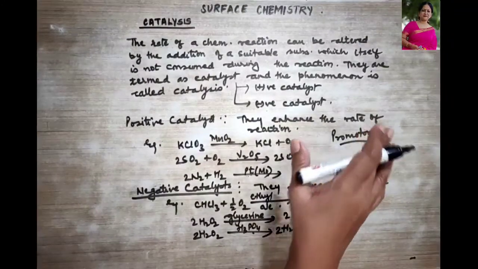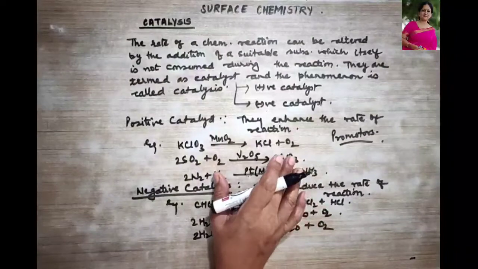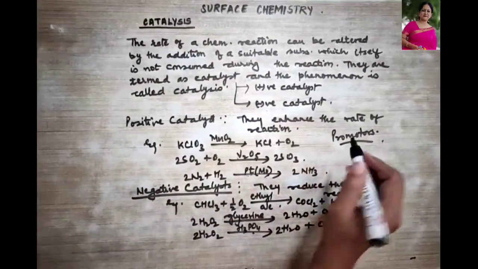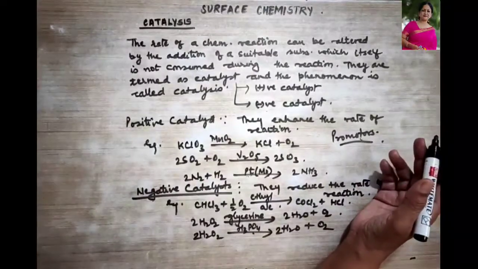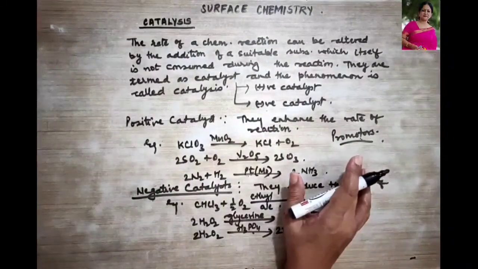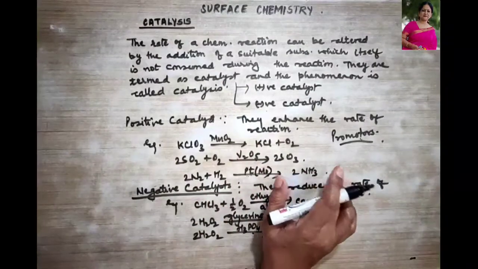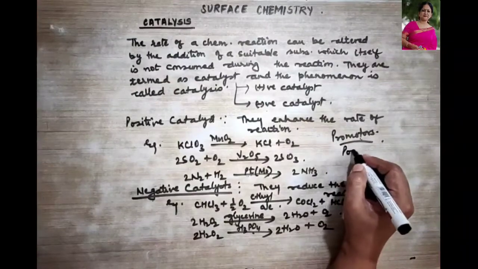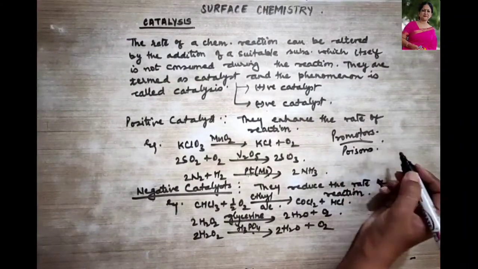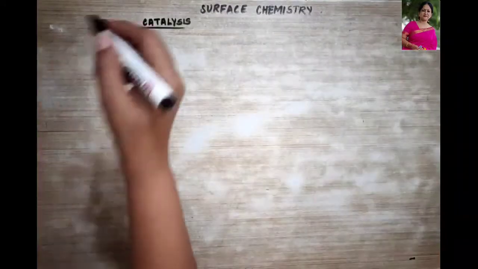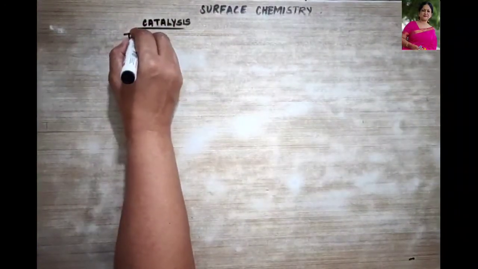Clear? Then there are certain substances which retard the efficiency of the catalyst. See, promoters enhance the efficiency of the catalyst. There are certain substances which even retard the efficiency of the catalyst. And what are they called then? They are termed as poisons. Okay.